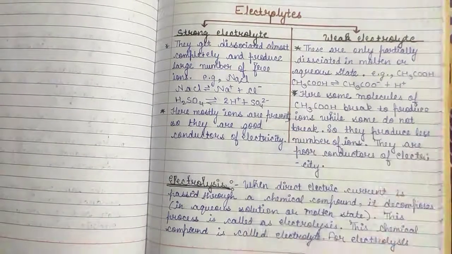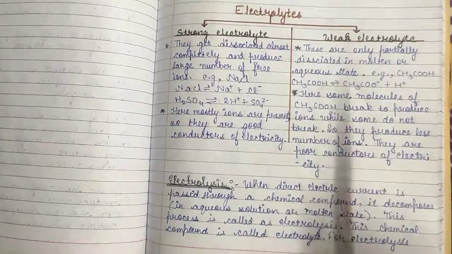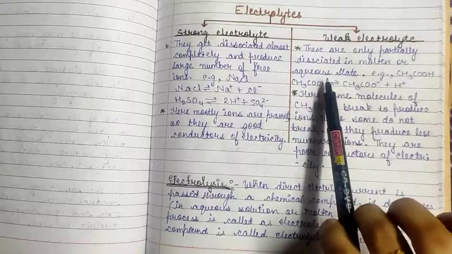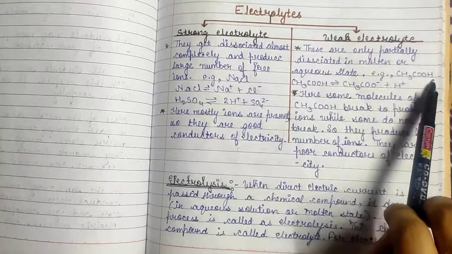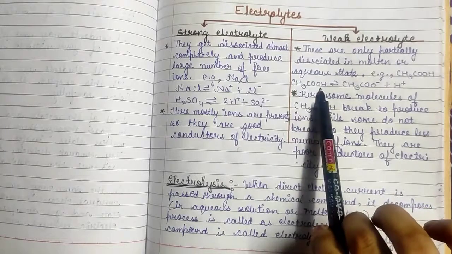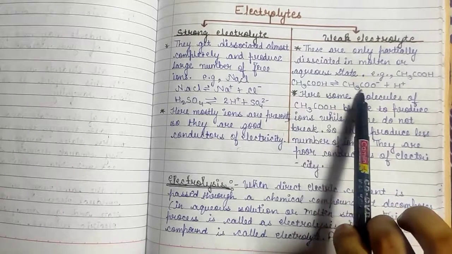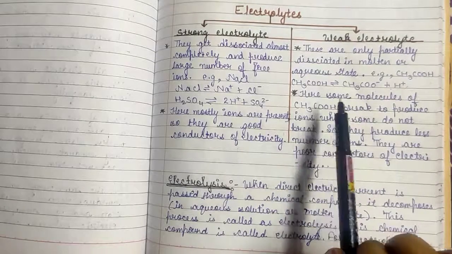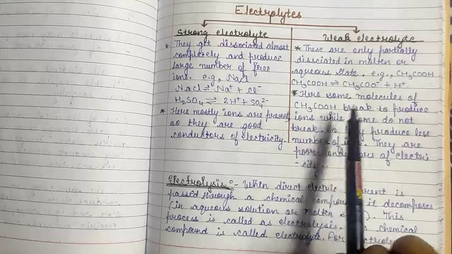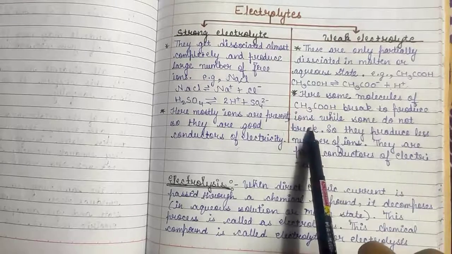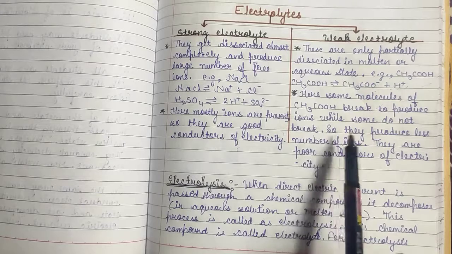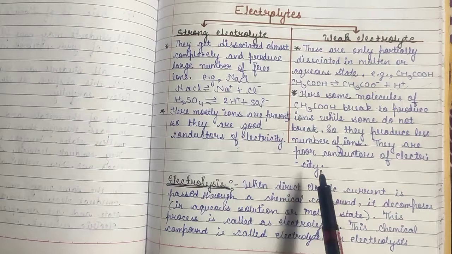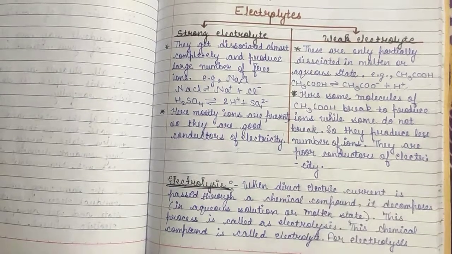Whereas, what are the weak electrolytes? These are only partially dissociated in molten or aqueous state. Example, acetic acid, CH3COOH. On dissociating, it will dissociate as CH3COO- plus H+. Here, some molecules of acetic acid break to produce ions while some do not break. So, they produce less number of ions. They are poor conductors of electricity.